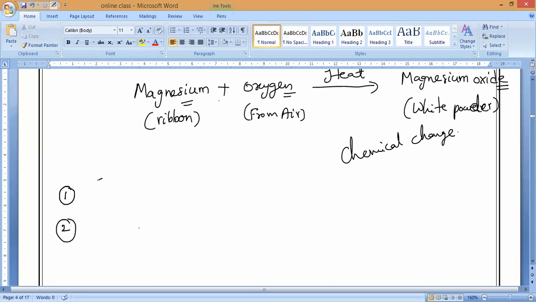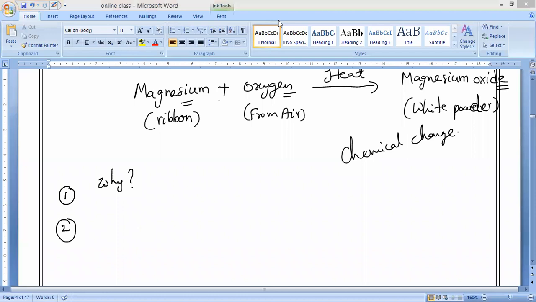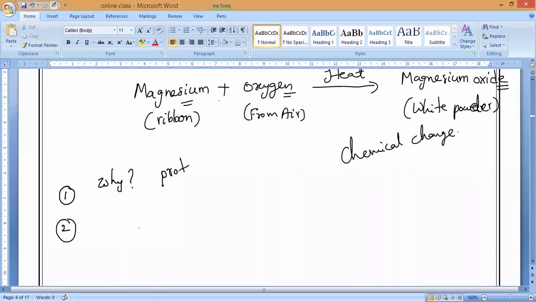Why should we rub with sandpaper? Even yesterday I told you the reason. Why should we rub with sandpaper, Mukesh? To remove the coating. Yes, it is coated by a protective layer, which is magnesium oxide, or majorly magnesium oxide, or magnesium carbonate.